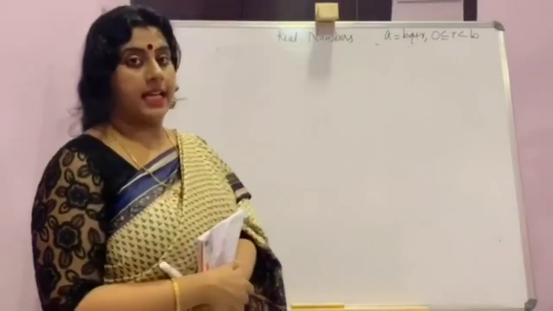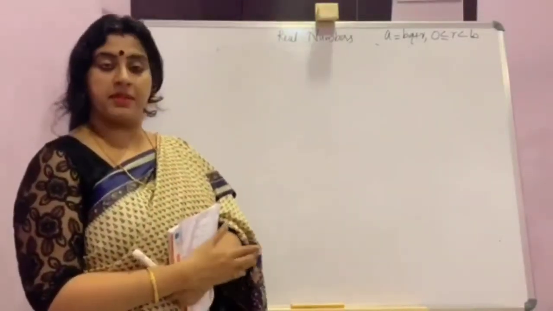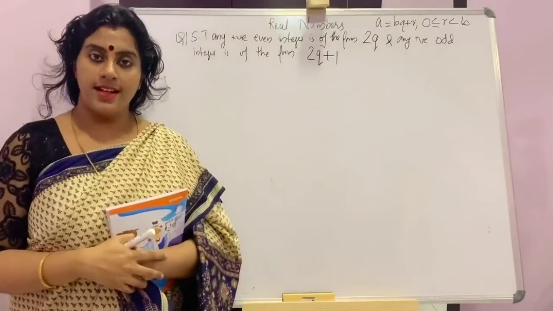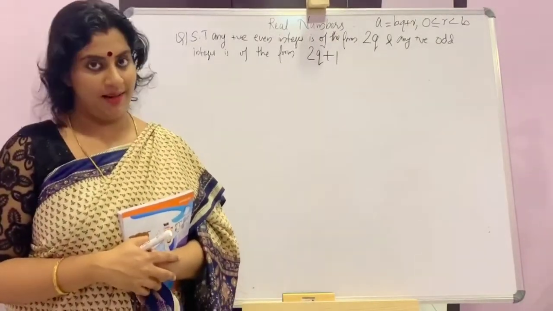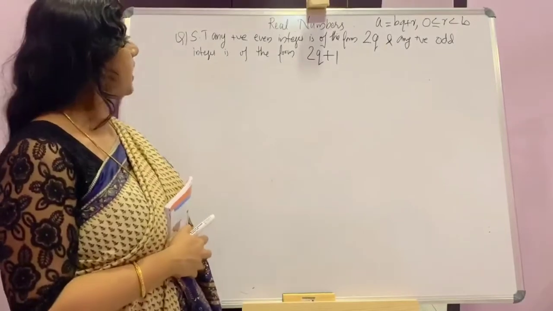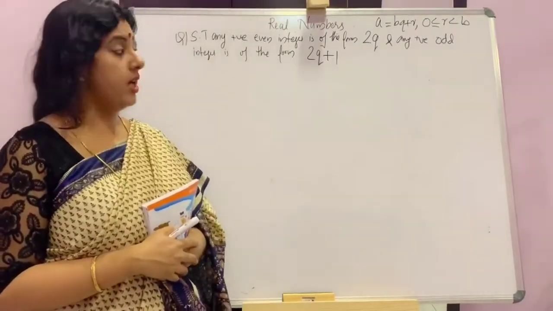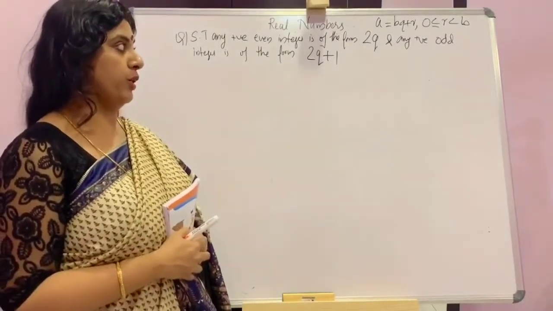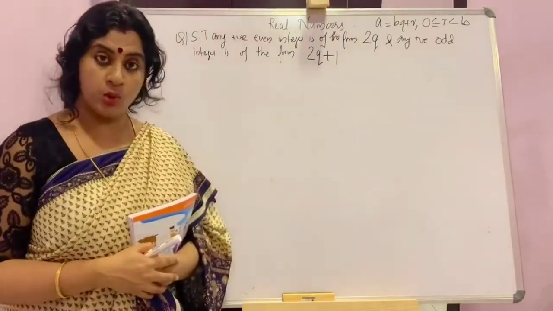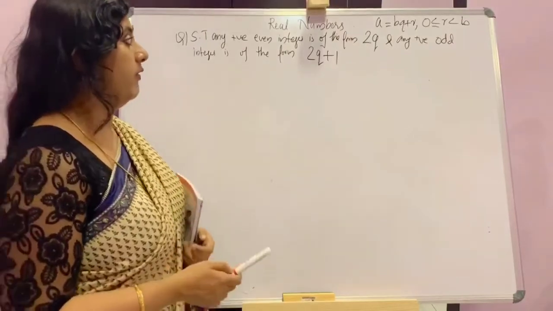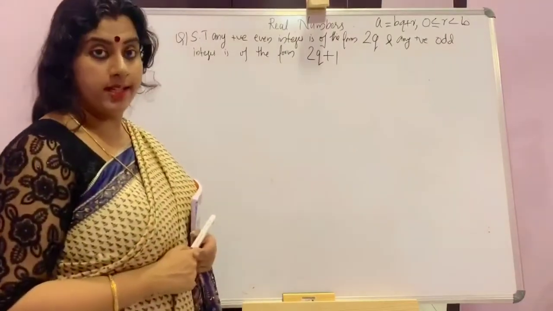Now we'll check another type of questions from Euclid's division lemma. Show that any positive even integer is of the form 2q and any positive odd integer is of the form 2q plus 1. We can check it with Euclid's division lemma.